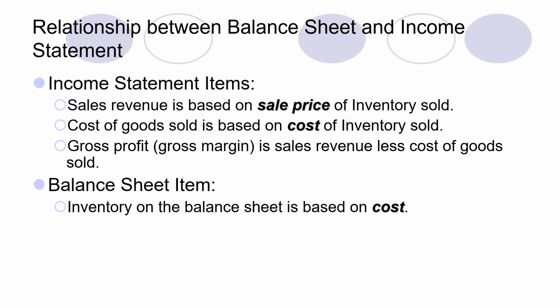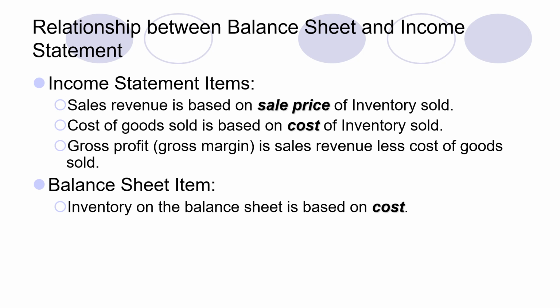Sales revenue is the sale price of inventory sold, because what we are selling is the actual inventory, which is goods being sold to people. So sales revenue is the sale price of the inventory sold in the market, and cost of goods sold is the actual cost of that inventory that is sold in the market.